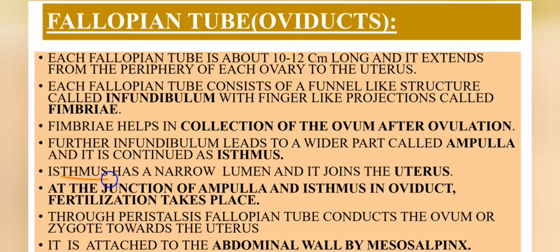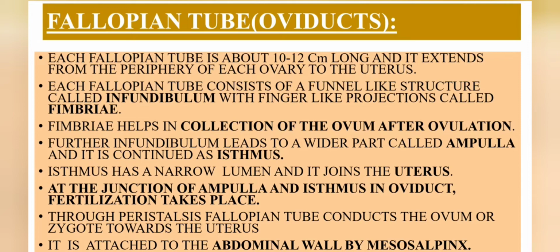The isthmus has a narrow lumen, that is empty space, and it joins with the uterus. At the junction of the ampulla and isthmus in the oviduct, fertilization takes place. Through peristalsis, the fallopian tube conducts the ovum or zygote towards the uterus, and this fallopian tube is attached to the abdominal wall by the mesosalpinx. Mesosalpinx is the outer tissue layer which covers the fallopian tube.